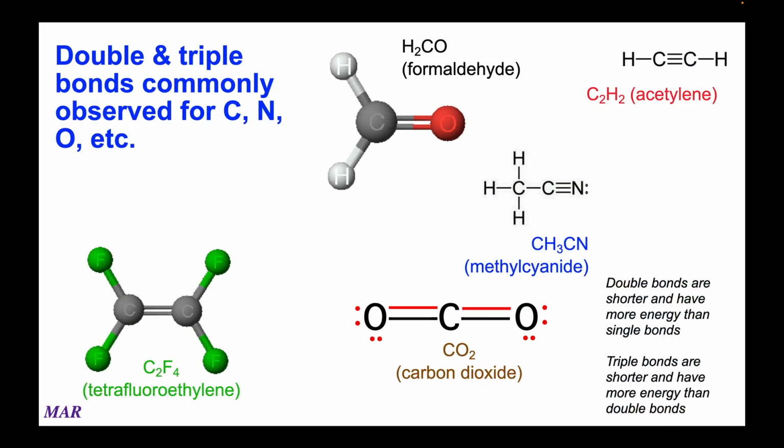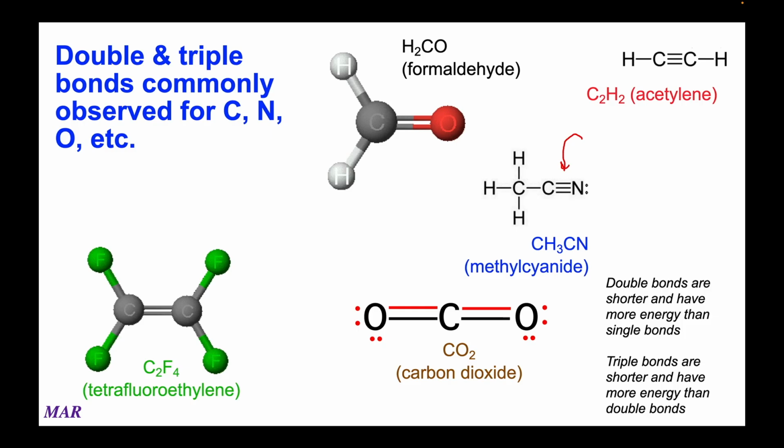So when it comes to double or triple bonds, there's all kinds of examples out there, and these are just a couple of examples that happen. Carbon dioxide we just showed had a double bond. This crazy thing is called methyl cyanide. It's actually used a lot in making compounds and stuff, but it has a carbon-nitrogen triple bond. That's the cyanide bond, and it's actually pretty strong.